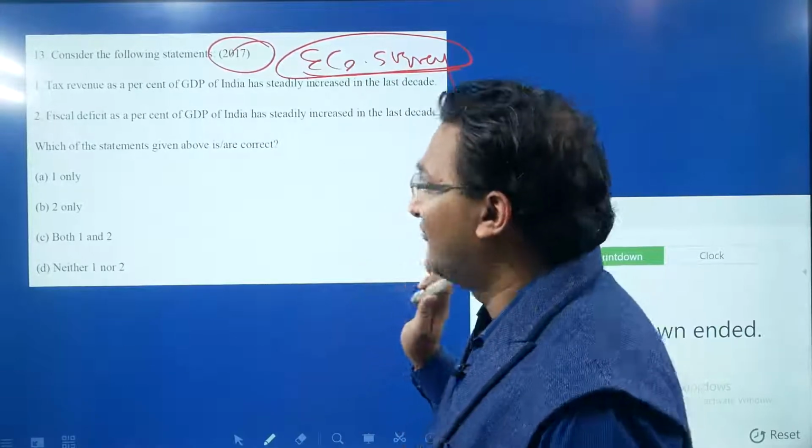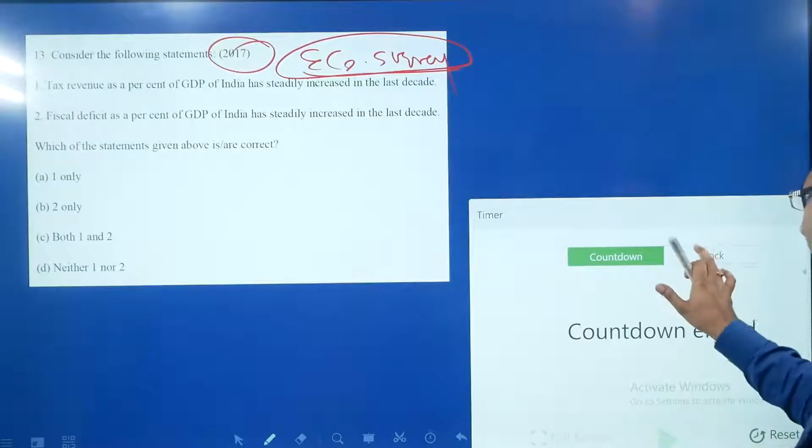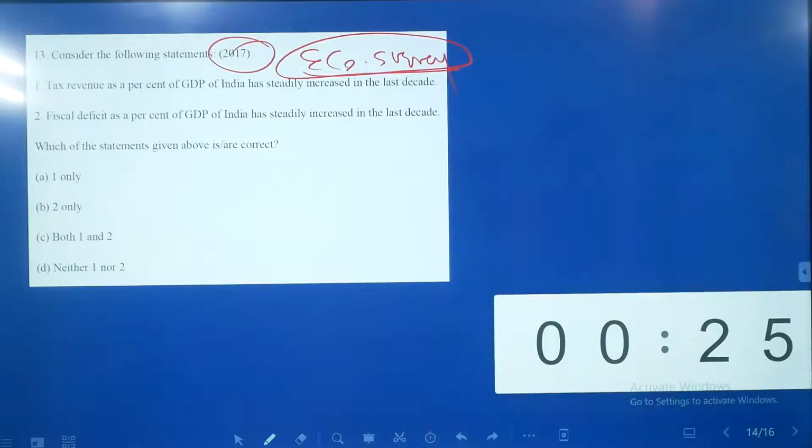So what is the question? First read this question and just consider the latest data from the latest economic survey and answer this question based upon that. This is a very good example of which type of questions are asked from the economic survey. So you should understand that this type of questions are asked from the economic survey.